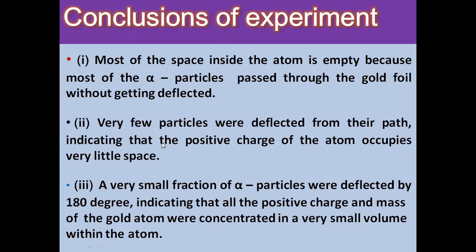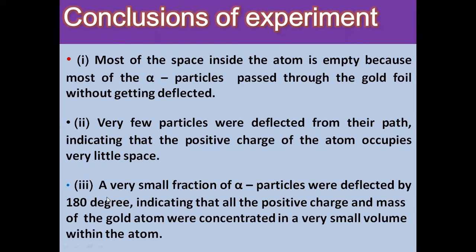Second result, as we have seen, some of the alpha particles were deflected by the foil by a small angle. Very few particles were deflected from their path, indicating that the positive charge of the atom occupies a very, very little space. Third result, we have seen that surprisingly 1 out of every 12,000 particles appeared to rebound.